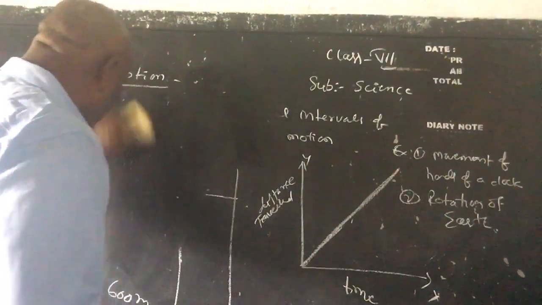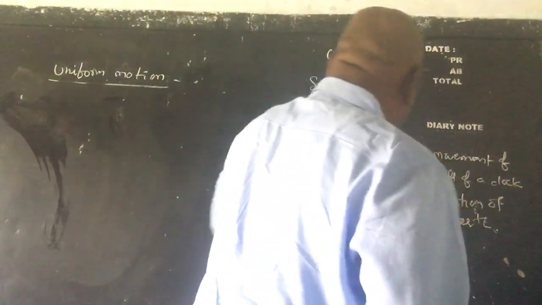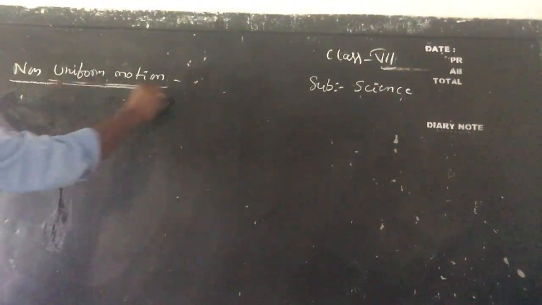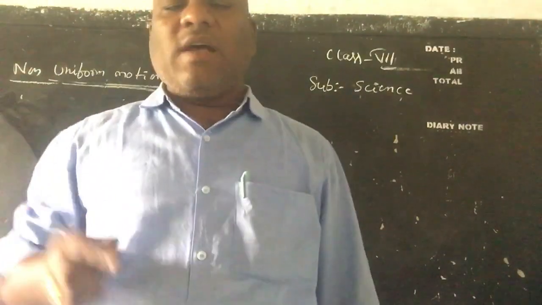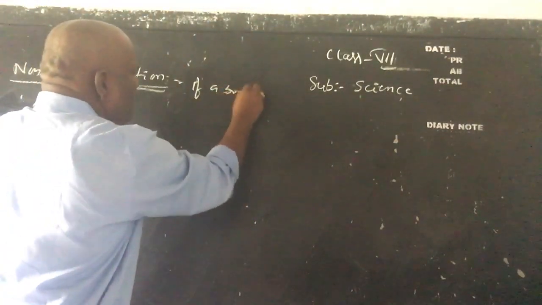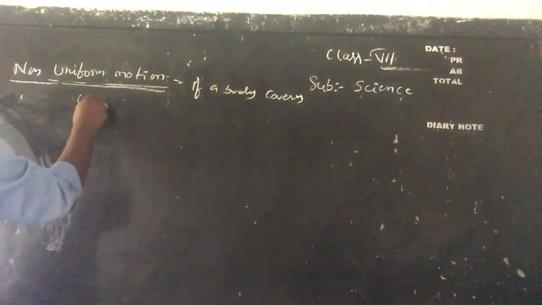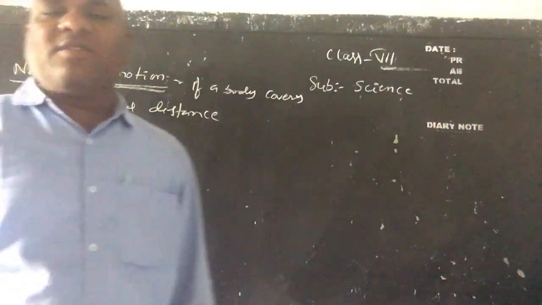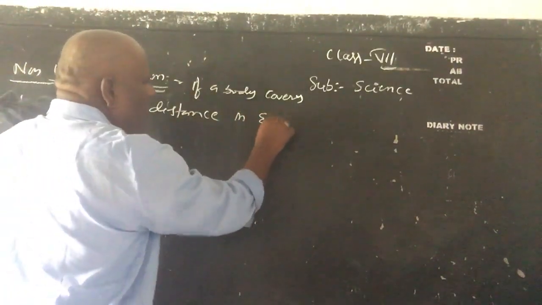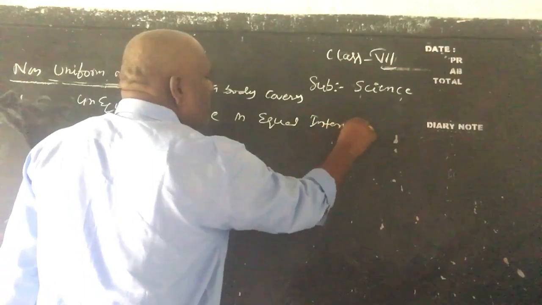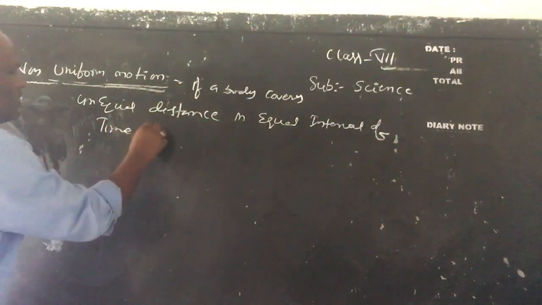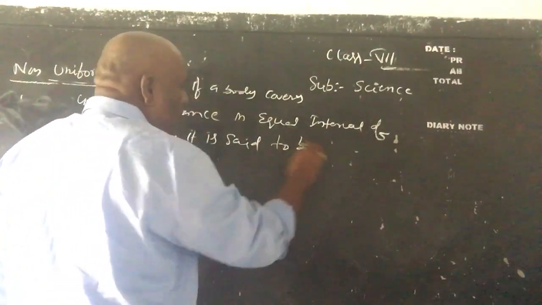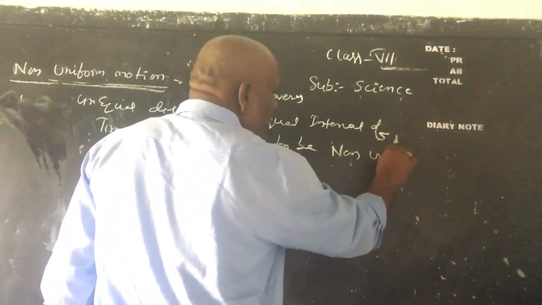For non-uniform motion, if a body covers unequal distances in equal intervals of time, then it is said to be non-uniform motion.